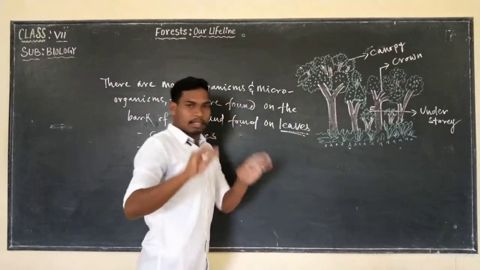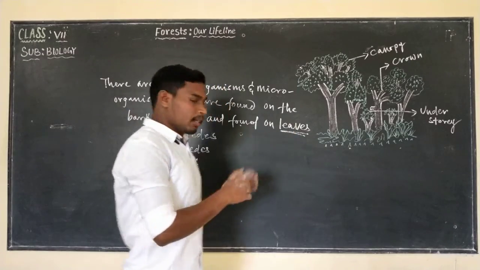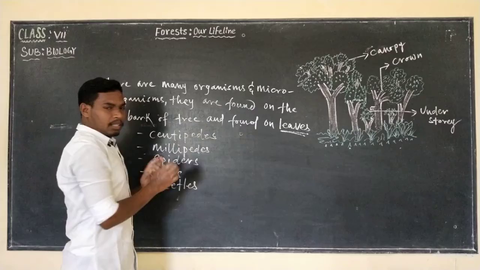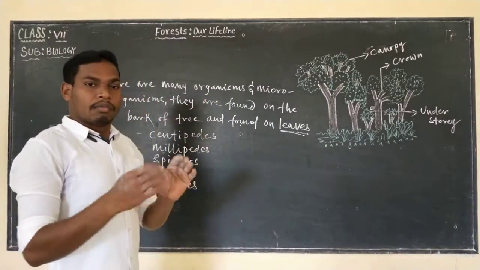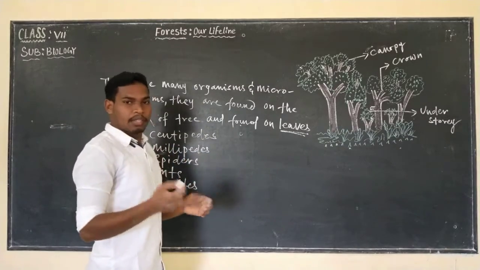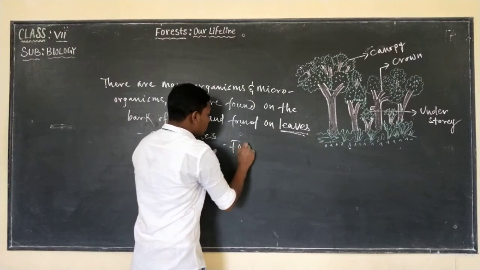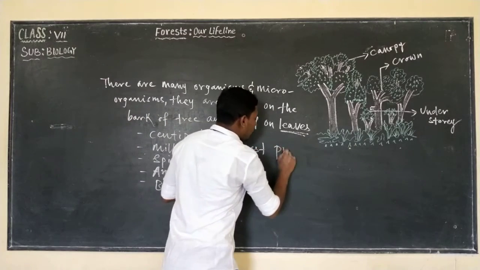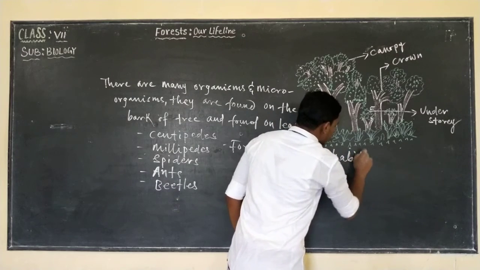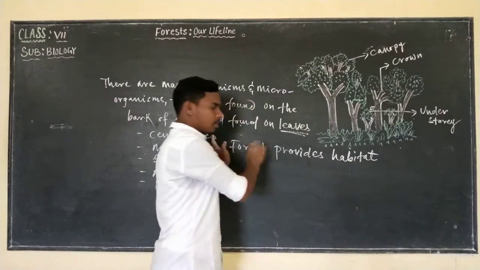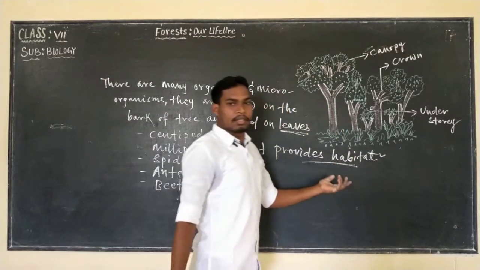They make their nest in the leaves, and they are protected inside the leaves, and they are found in the bark of the trees or in the floor of the forest also. So that means what? Forest provides a wide variety of habitat to such type of organisms. So forest provides habitat for such type of organisms that are found.